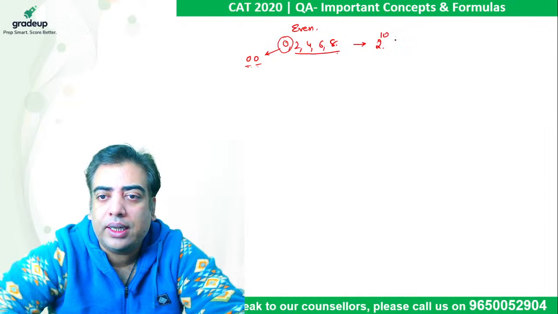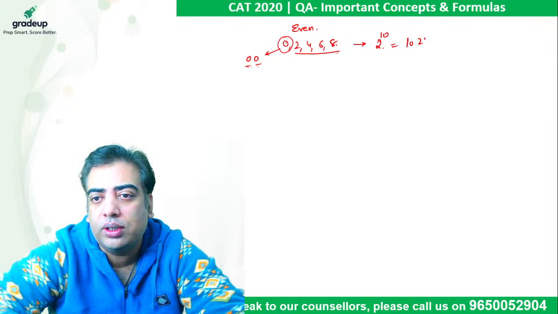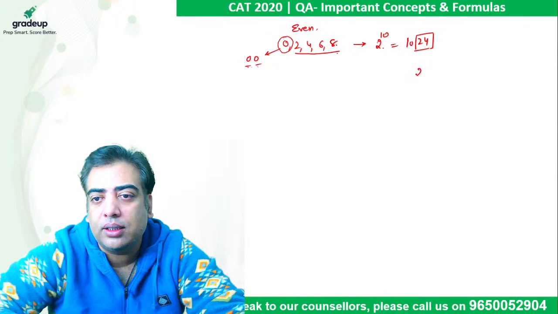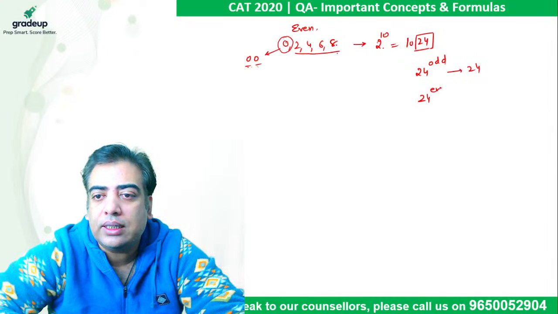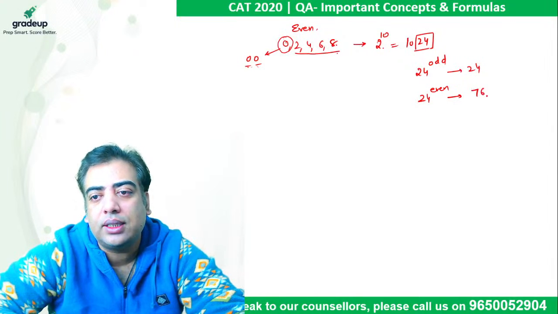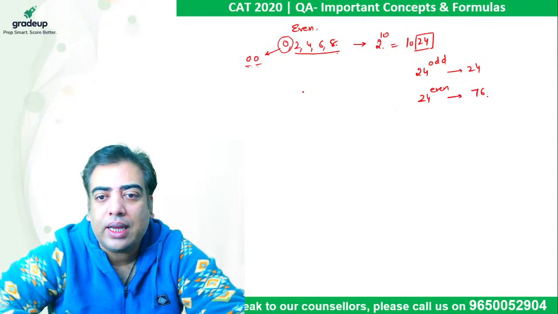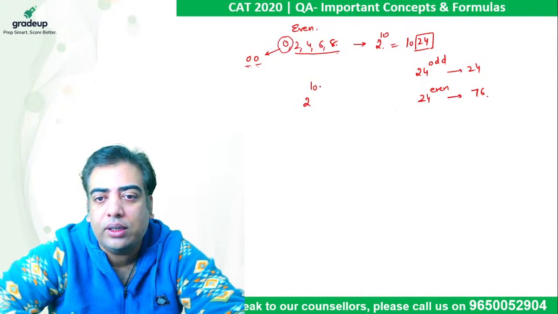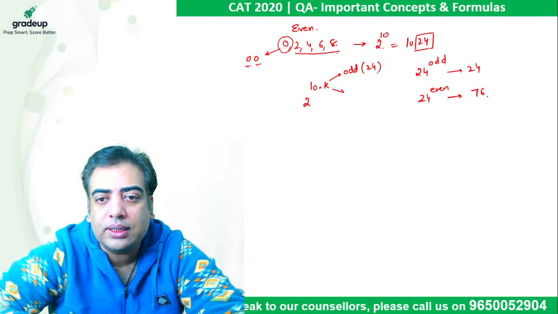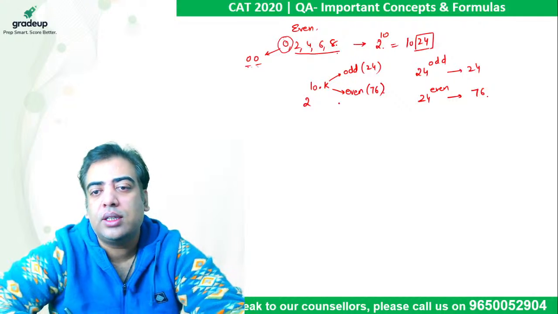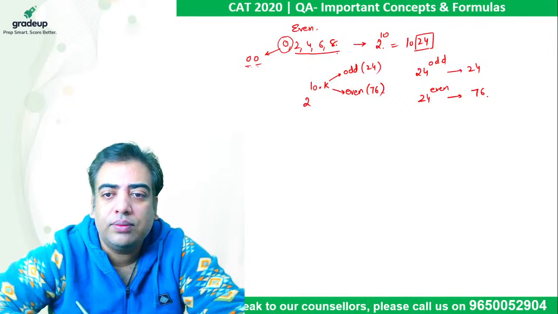The reason is 2 raised to power 10 is 1024, which ends in 24. And 24 gives us a pattern. Whenever the power of 24 is odd, last two digits are 24. Whenever the power of 24 is even, last two digits are 76. Which means if there is any number of the form 2 raised to power 10 into k, if this k is odd, last two digits will be 24. If this k is even, last two digits will be 76. So this is the only thing we have to do.